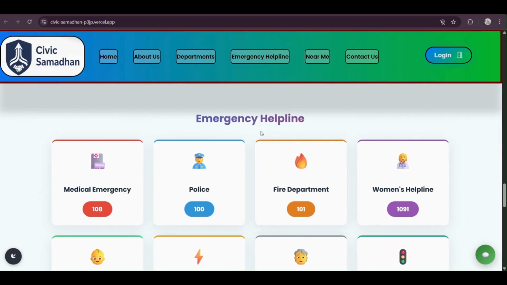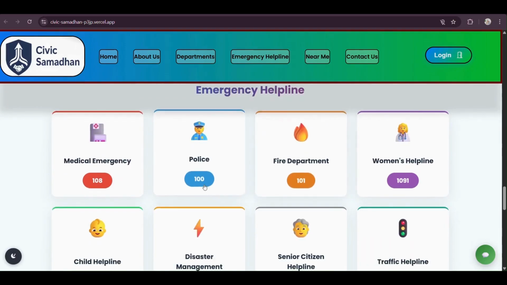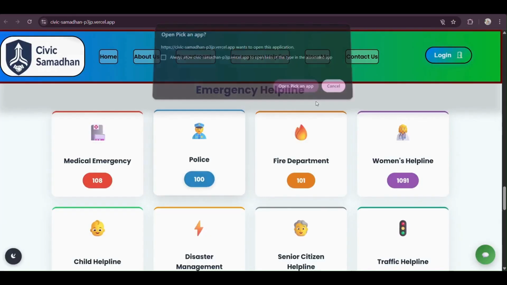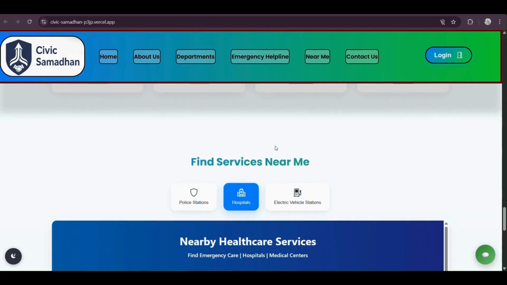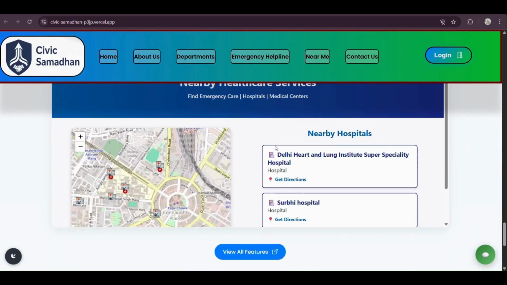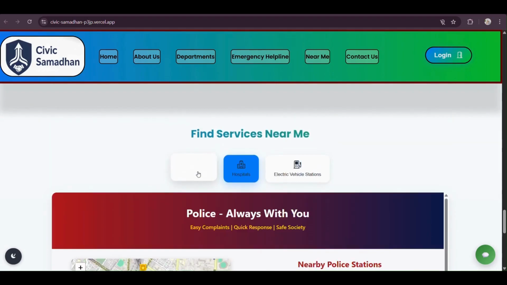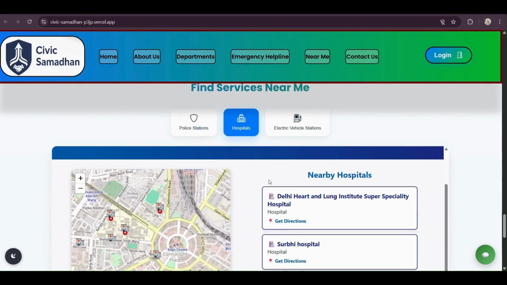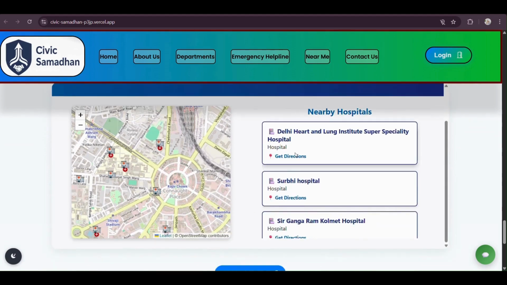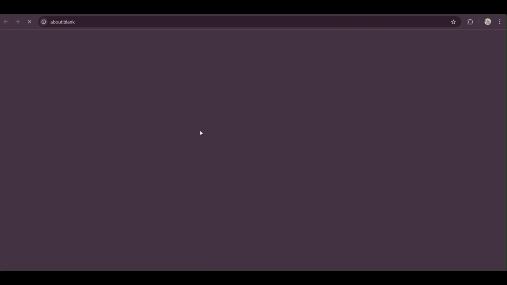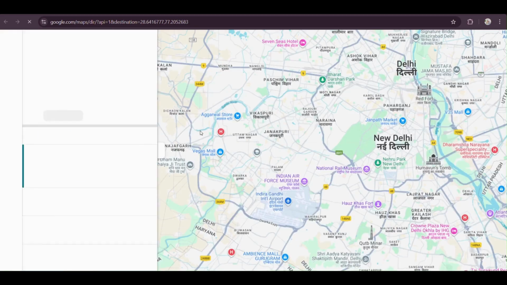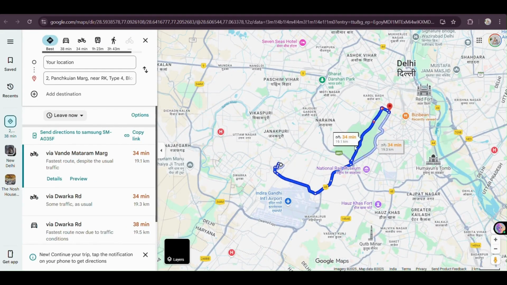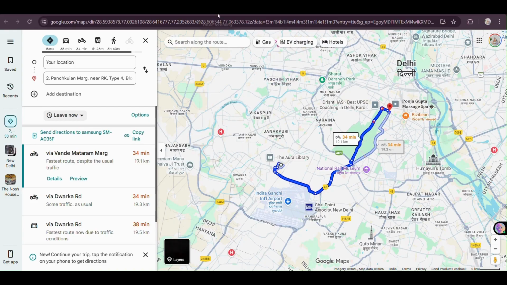We have aligned our platform with all emergency helpline numbers. If someone needs the police helpline, they can click on the button and find nearby police station numbers. After which, we have connected our portal with Google Maps services. If someone needs a nearby police station location, hospital location and other needed places, they can simply click on get direction and will be redirected to the Google Maps page and find nearby hospitals in their locality, which is very simple as we can see on our map.